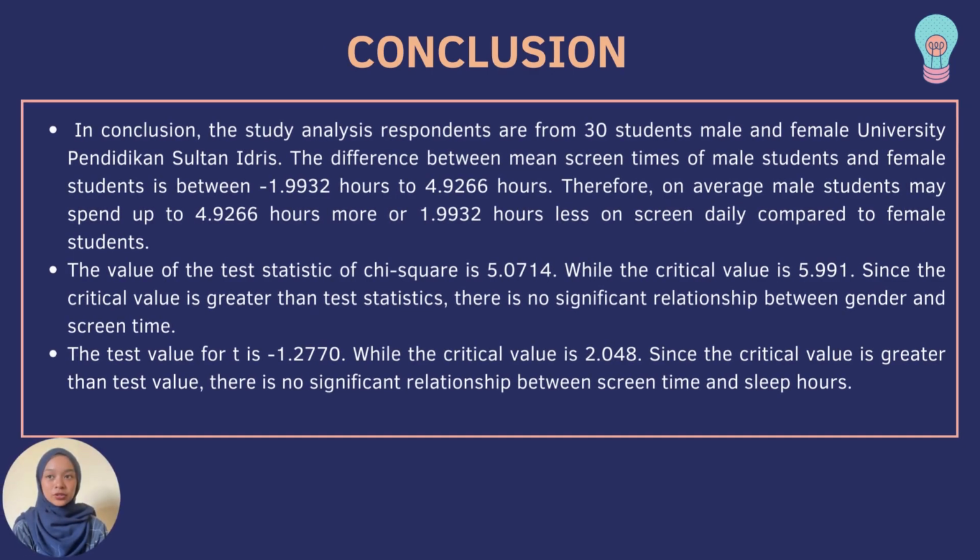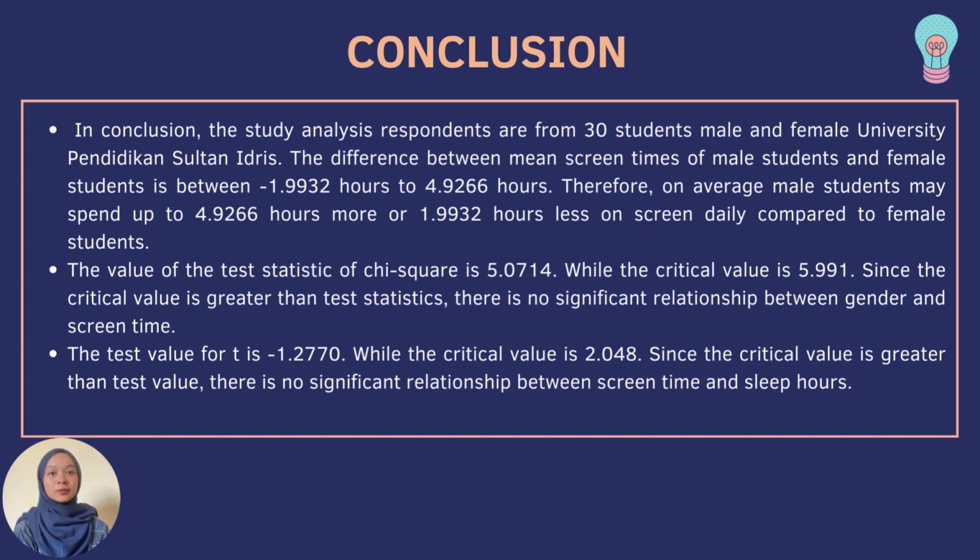Lastly, for the conclusion, the study analyzed respondents who are 30 male and female students from Universiti Pendidikan Sultan Idris. The difference between the mean screen times of male students and female students is between negative 1.9932 hours to 4.9266 hours.